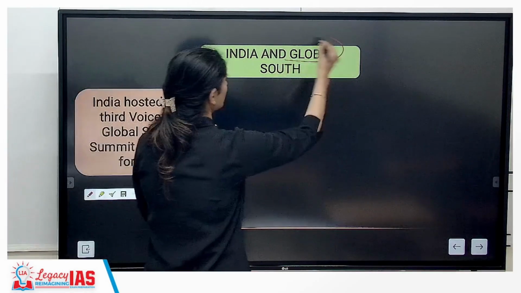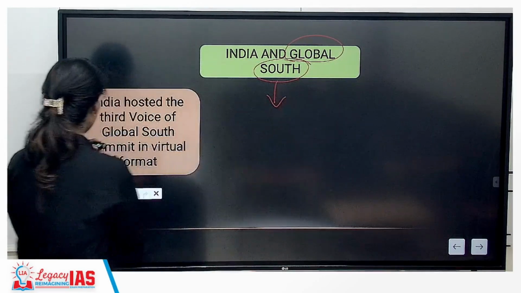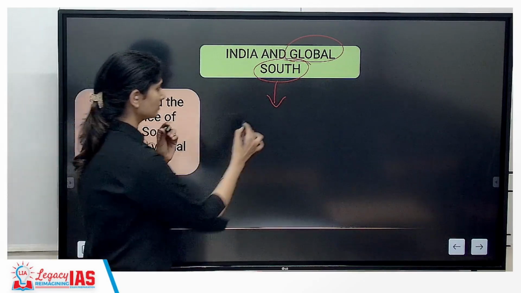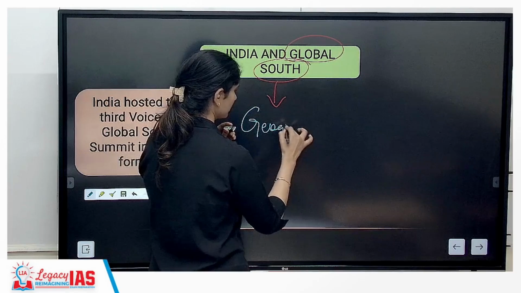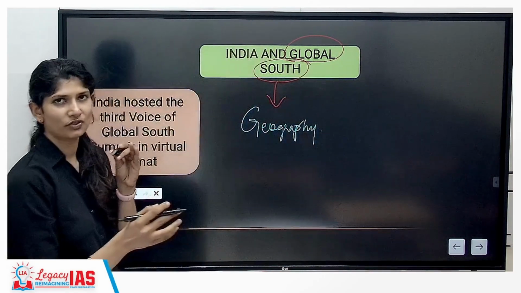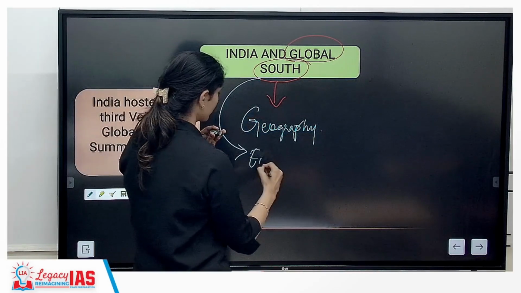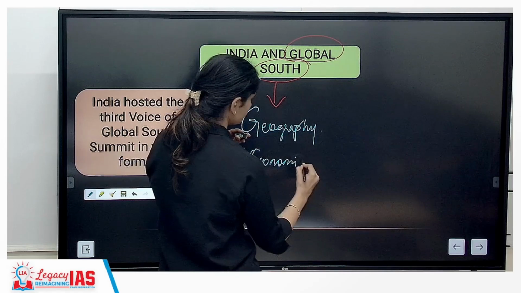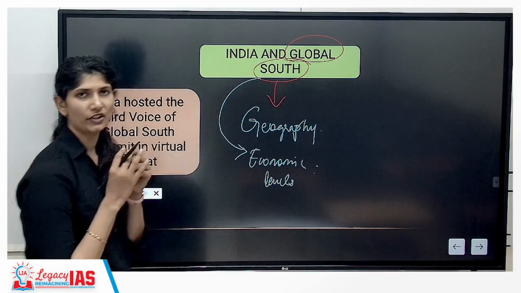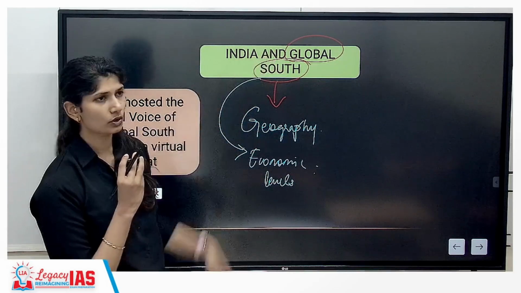The word Global South does not have anything to do with geography. It does not mean Northern Hemisphere or Southern Hemisphere states. It just means economic levels. Meaning, least developed countries and developing countries fall under your Global South.